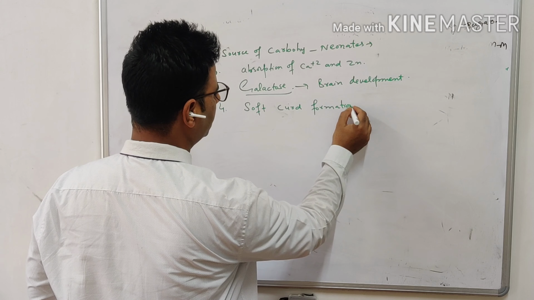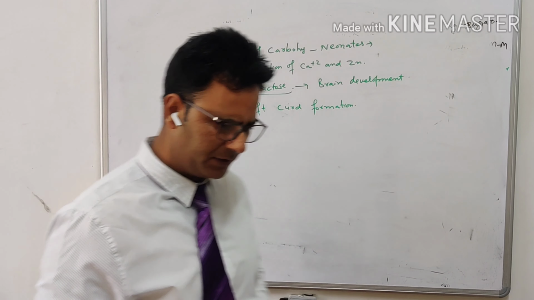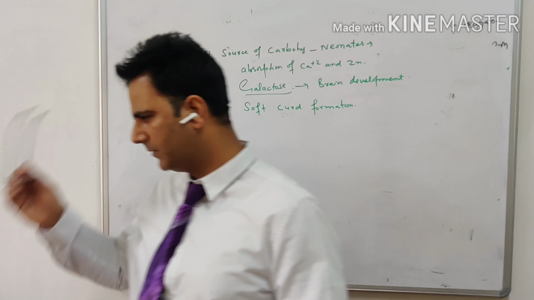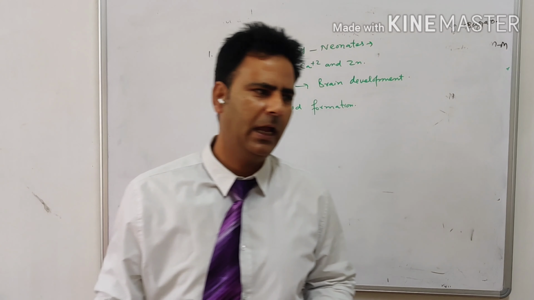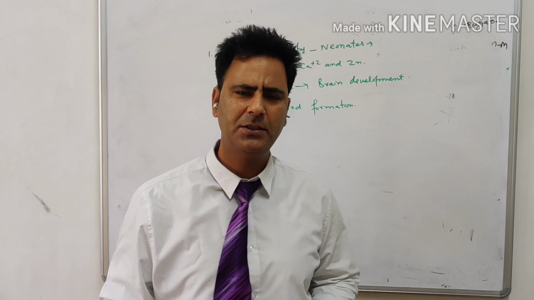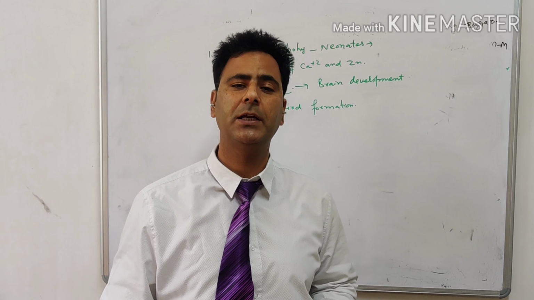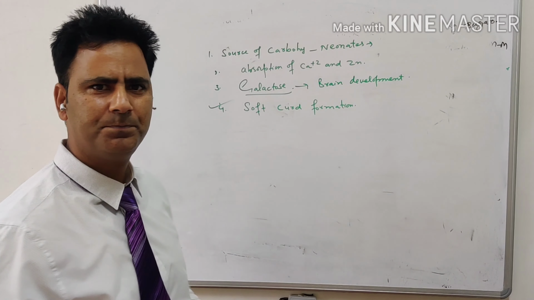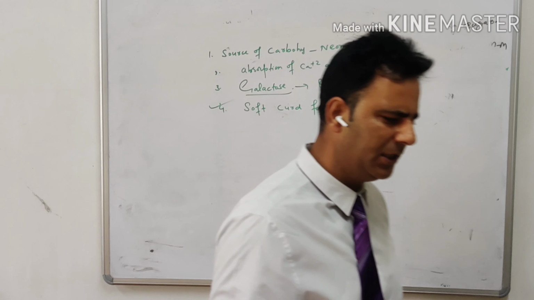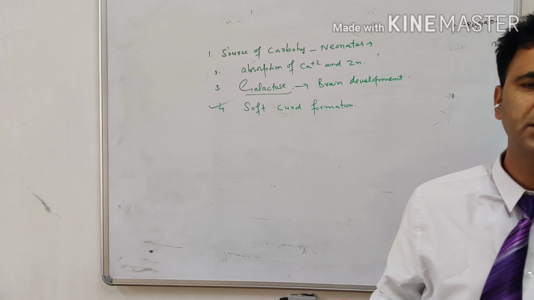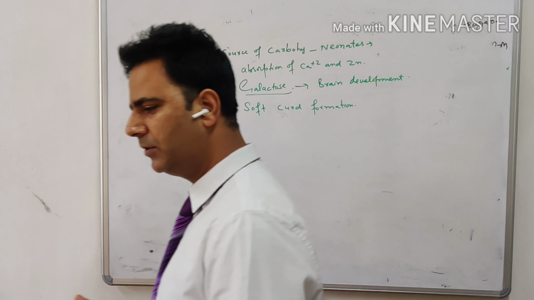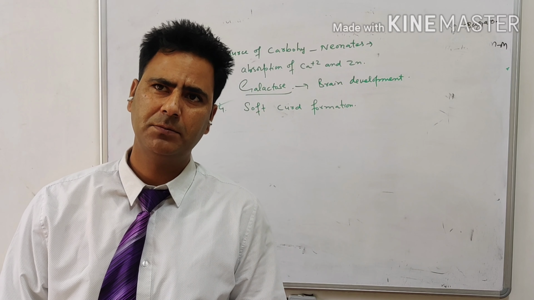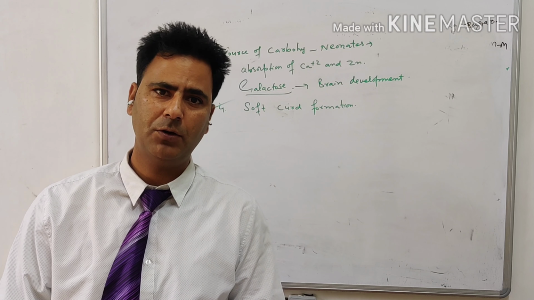I will tell you one thing. We know the best milk for a child is the mother's milk. We understand this. Mother's milk is considered best as compared to cow milk because it is responsible for the formation of soft curd. Mother's milk forms soft curd, and this soft curd is very good for the health of the baby. Now the question is why mother's milk is better as compared to cow milk.